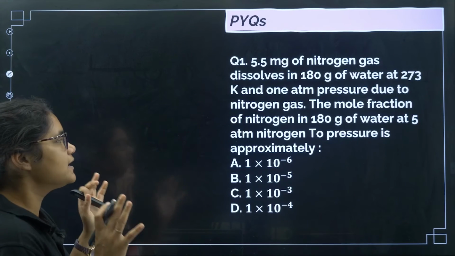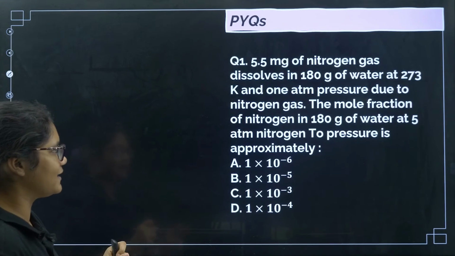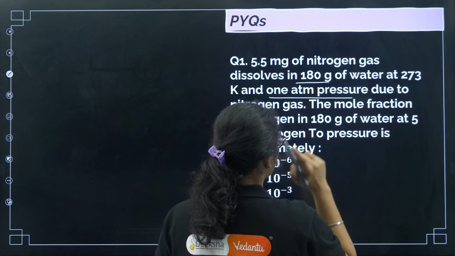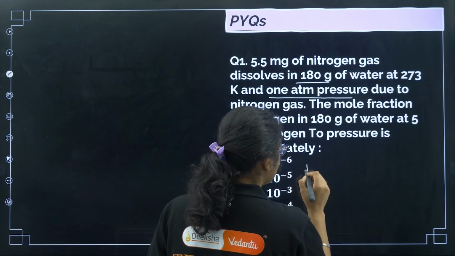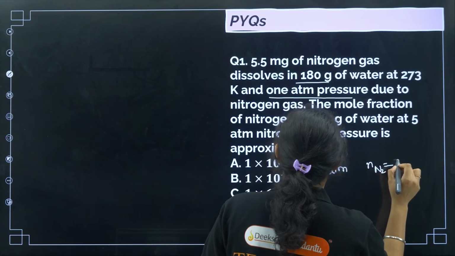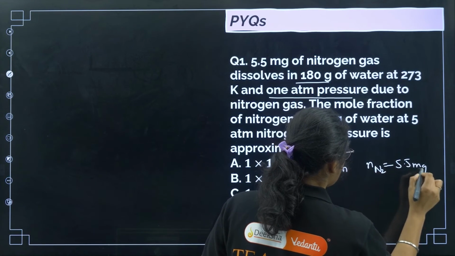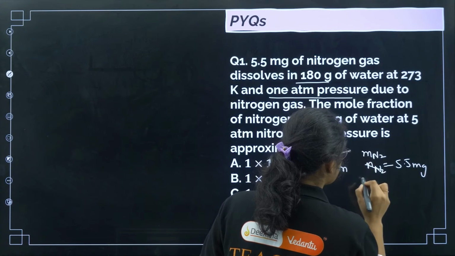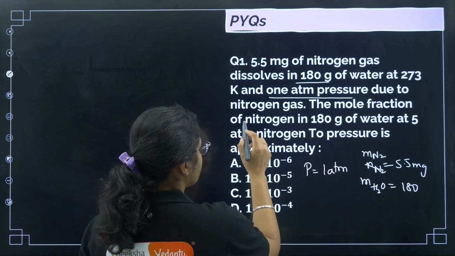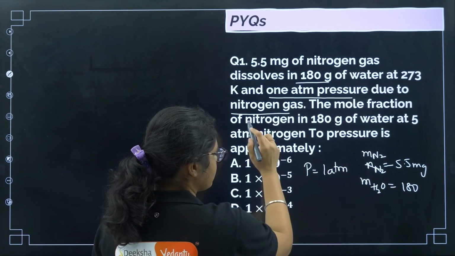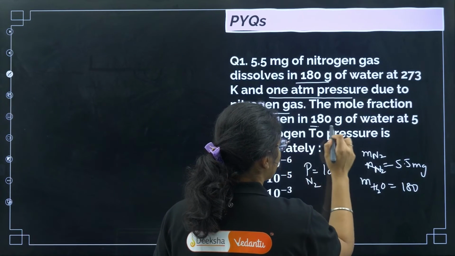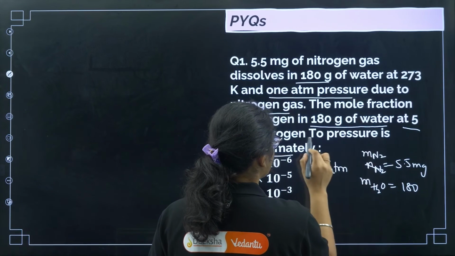The first question here is: 5.5 milligram of nitrogen gas dissolves in 180 gram of water at 273 Kelvin and 1 atm pressure. So I can say that when pressure is 1 atm, the amount of nitrogen that has dissolved is 5.5 milligram, not moles, mass. In how much water? Mass of water is given to you as 180 gram. Next, due to nitrogen gas, this 1 atm pressure is due to nitrogen gas, so I can write PN2, partial pressure of nitrogen. Now the mole fraction of nitrogen in 180 gram of water at 5 atm nitrogen pressure.